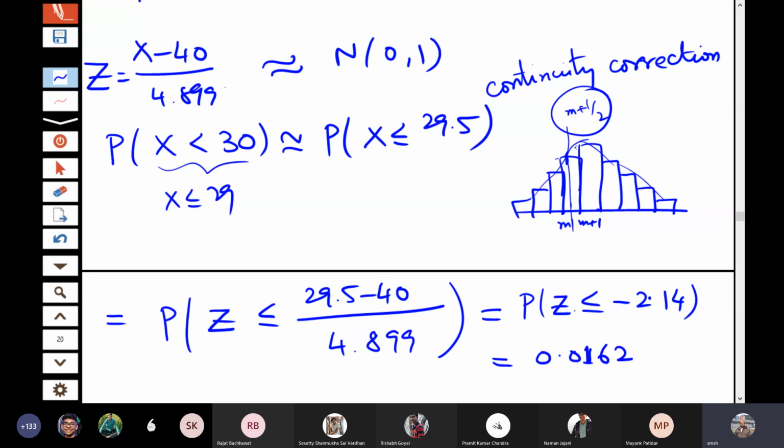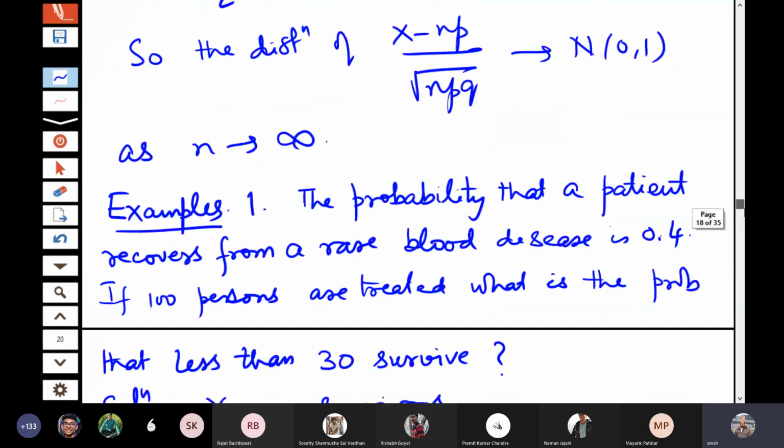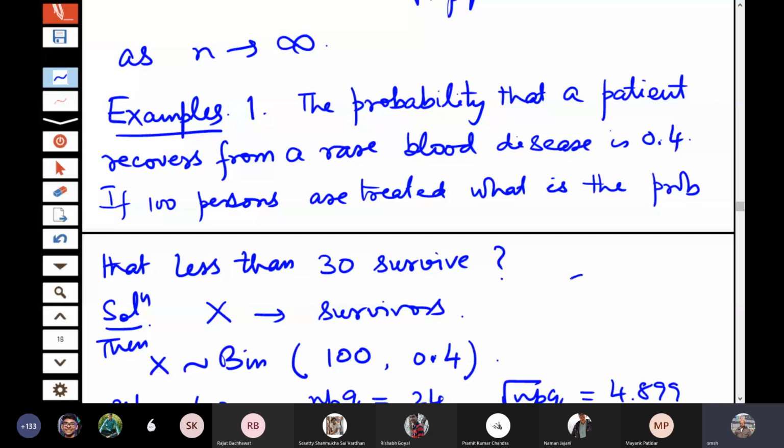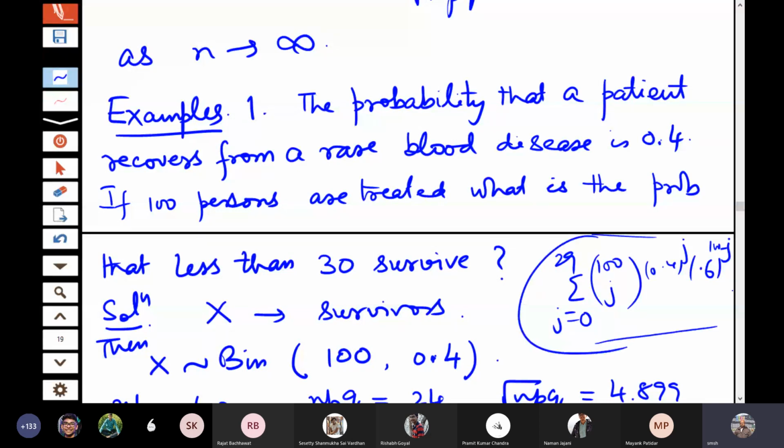Since the binomial distribution has n equal to 100, if I want to calculate that probability directly, I will have to calculate the sum of 100Cj times 0.4 to the power j times 0.6 to the power 100 minus j, for j equal to 0 to 29. This would have been the exact number.